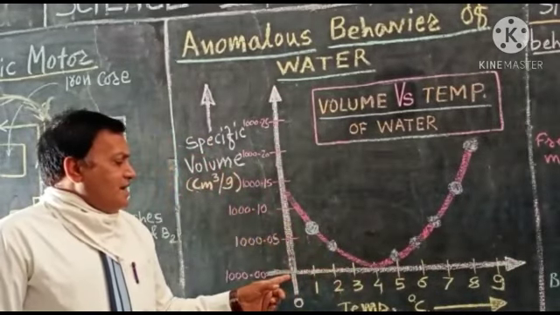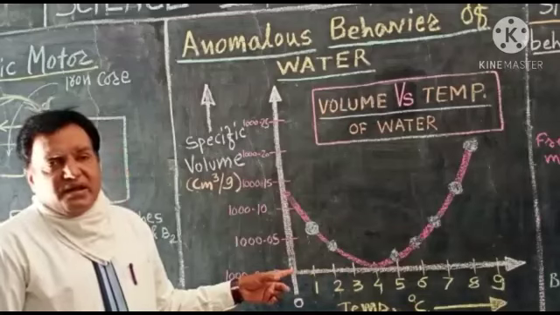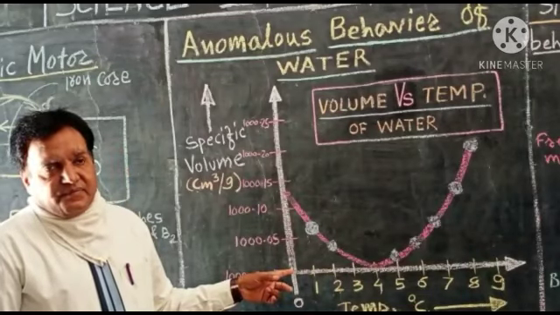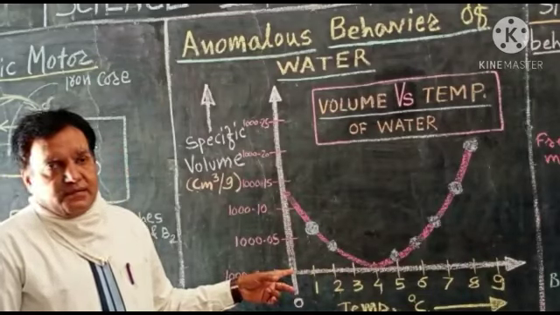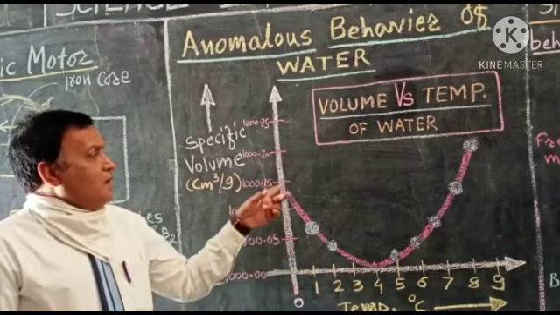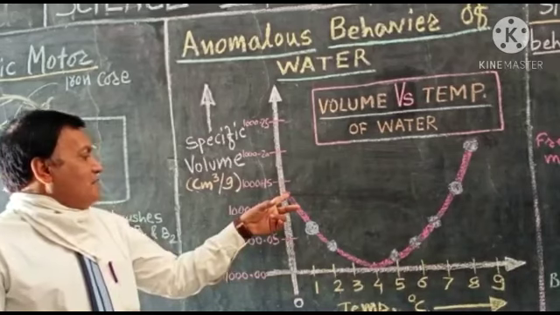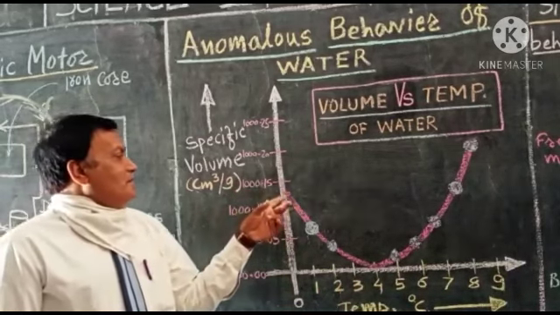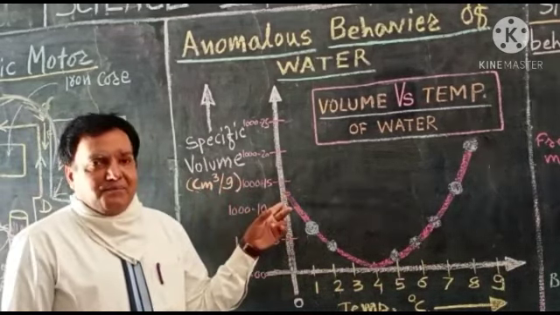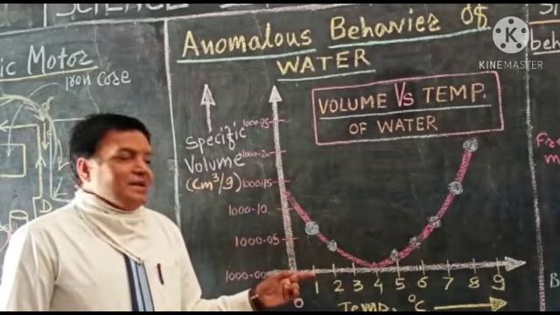When we start heating the water from 0 degree Celsius, its volume is between 1000.10 and 1000.15 centimeter cube per gram at 0 degree Celsius.